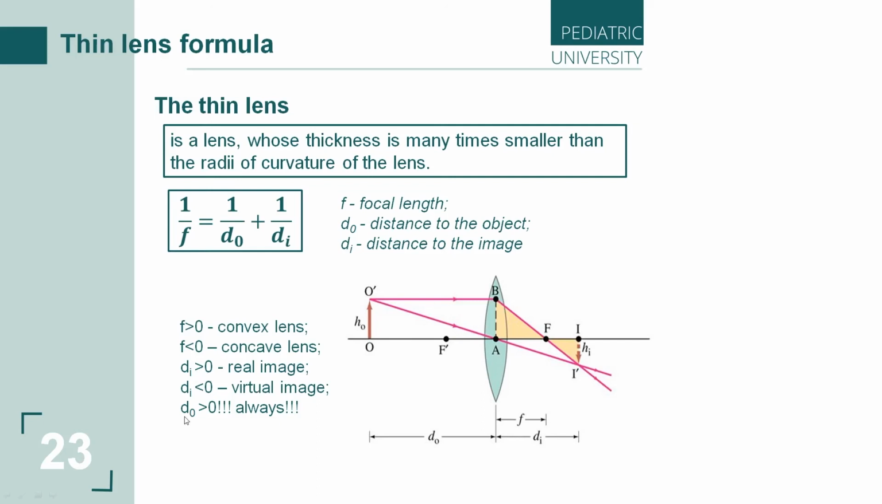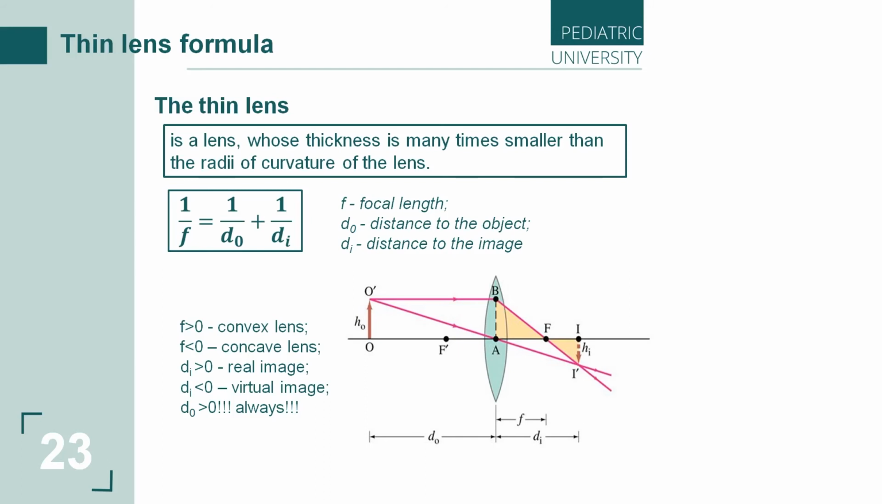So the distance between object and lens is always positive. Everything, everywhere, every time will be positive. And if we have the real image, the distance between image and lens is positive. For a virtual image, this distance will be negative.